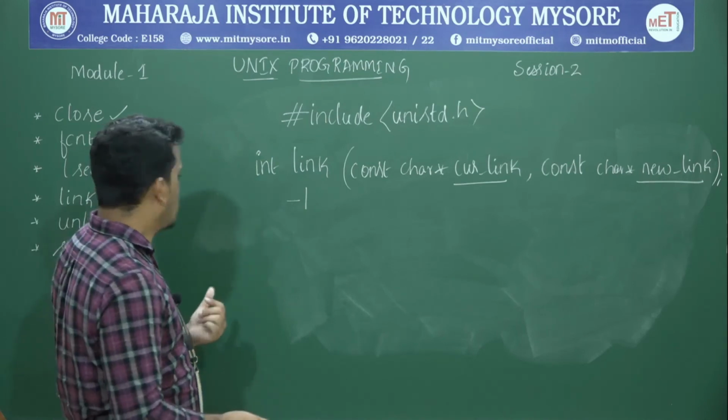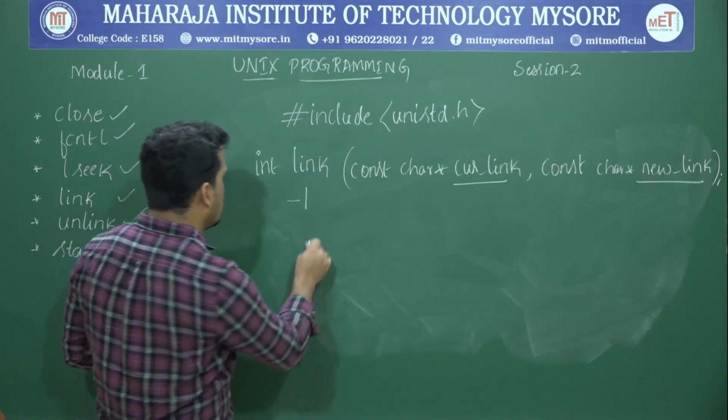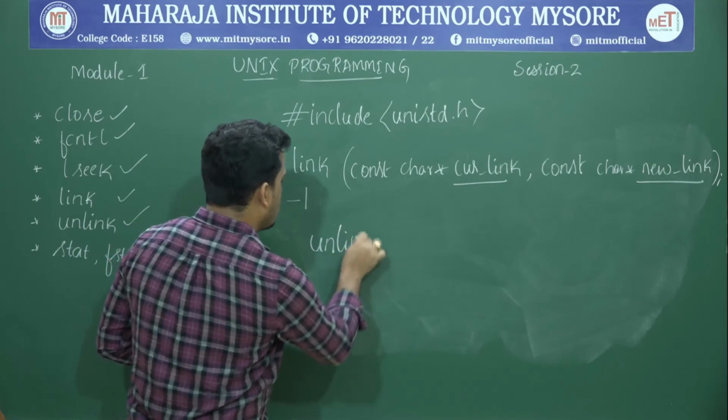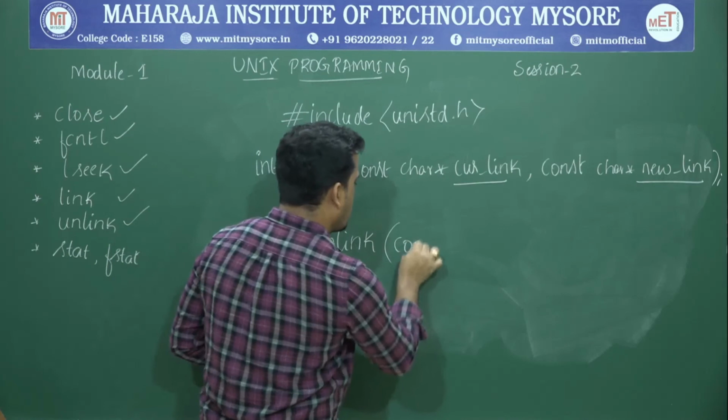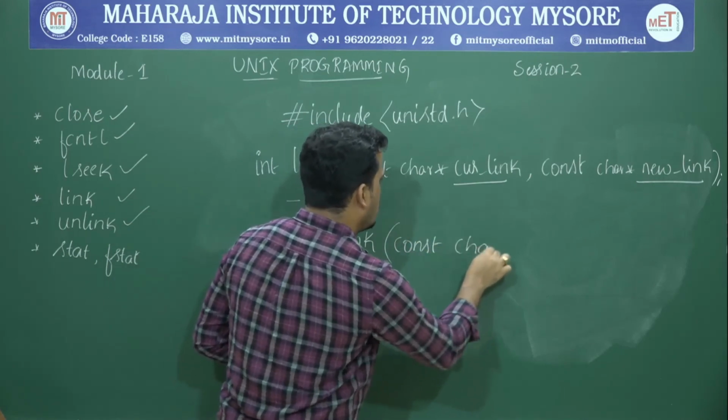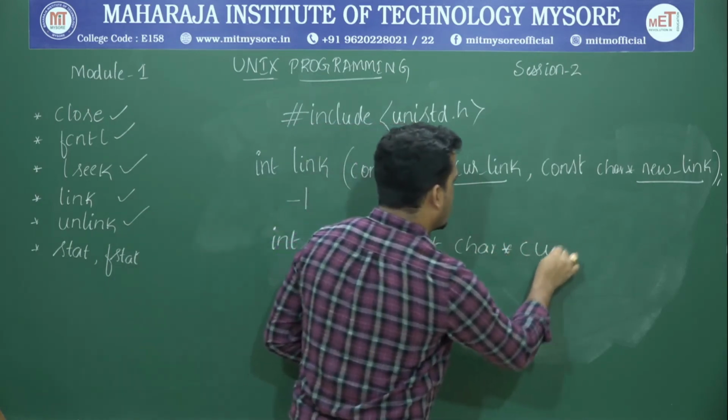And similarly, the function prototype for unlink takes only one argument, that is the current link.